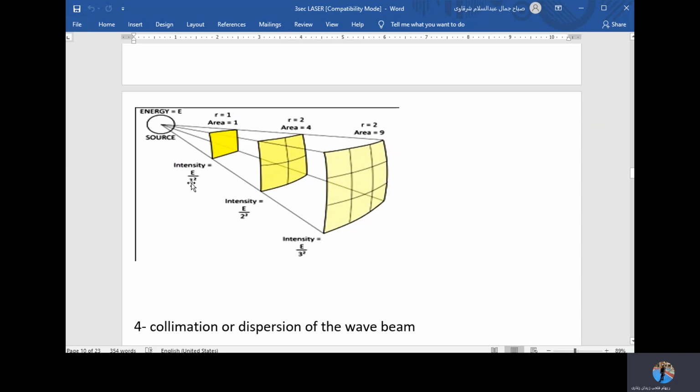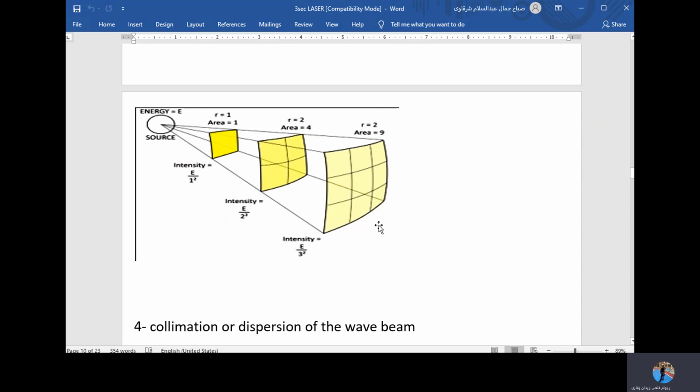So here, not 1 meter, it's 1 meter squared. 2, you have 2 meters squared. When I move a little bit, 1 meter more, it's E divided by 3 squared. So this means that it is not inversely proportional to the distance, it is inversely proportional to the square of the distance. So the further away we go from the source, the less intense the laser will be.